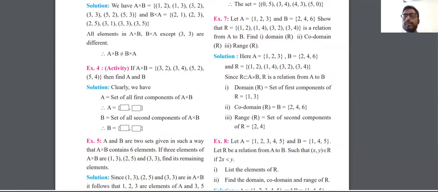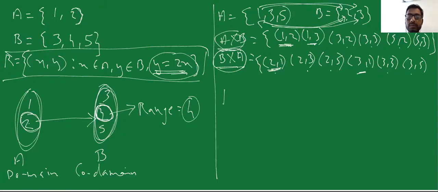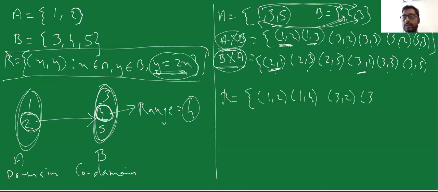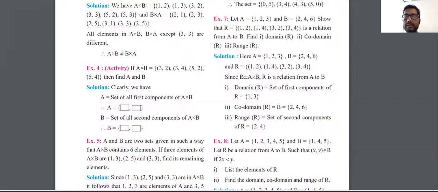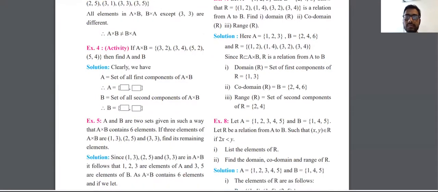So domain is nothing but your first parts. The relation has 4 ordered pairs: (1, 2), (1, 4), (3, 2), and (3, 4). Hence the domain is going to be equal to the first components, which is 1 and 3.